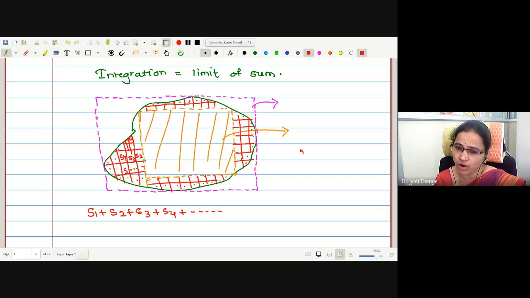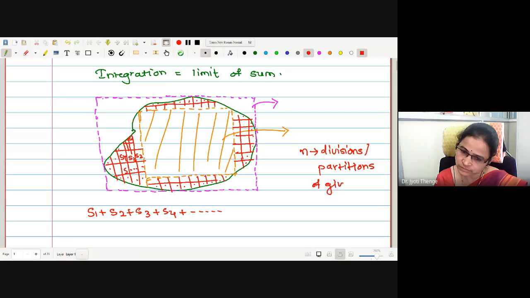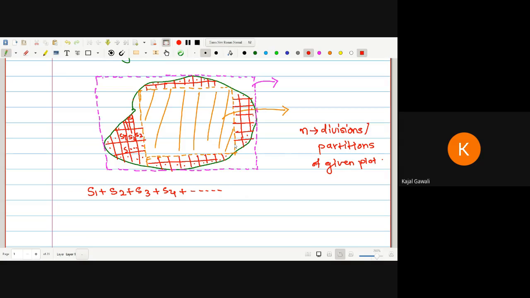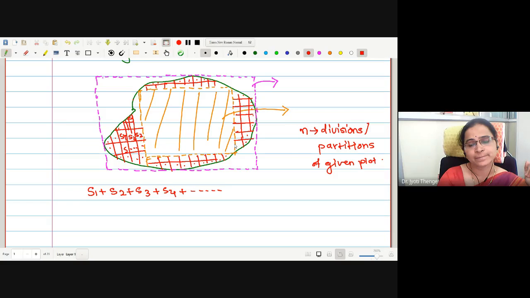Therefore, if I call N the divisions or partitions of the given plot, then how many N do I have to make? How many partitions do I have to make in order to reach the exact area of this plot? S_N. Can anyone answer? S_N. But after S_N also I have to proceed now, because if I write S_N, it will take some finite value.